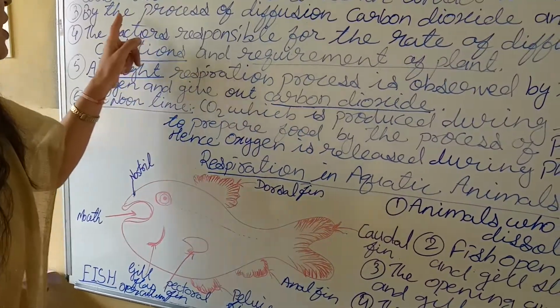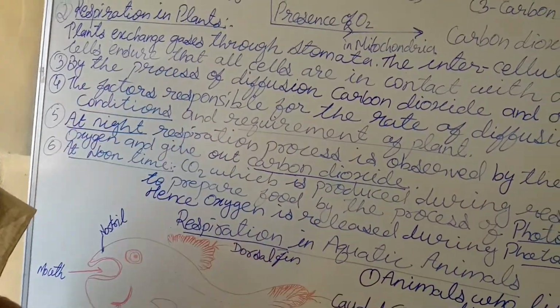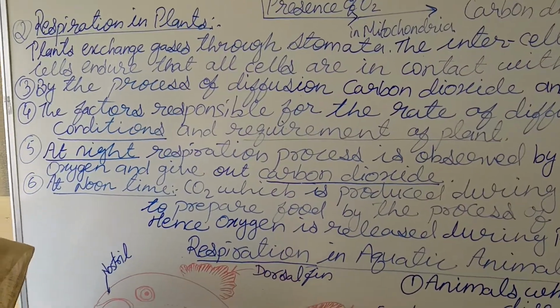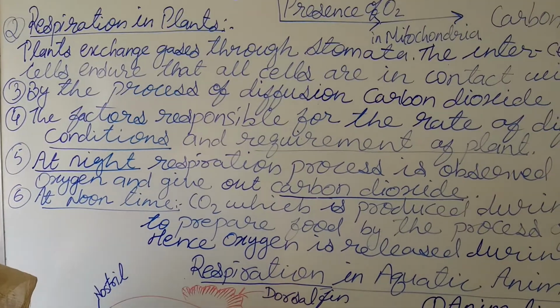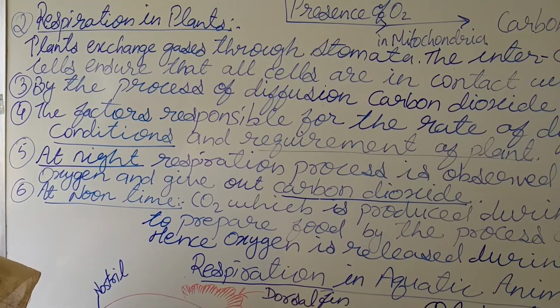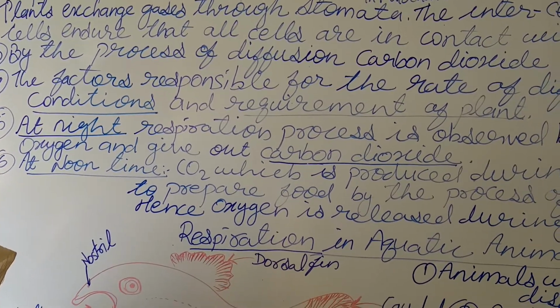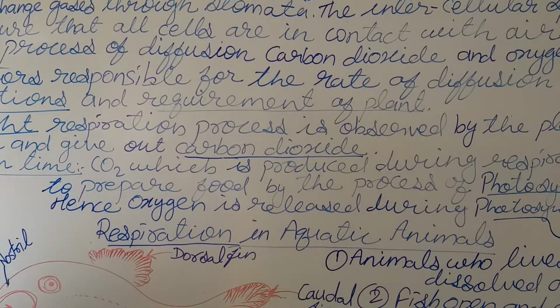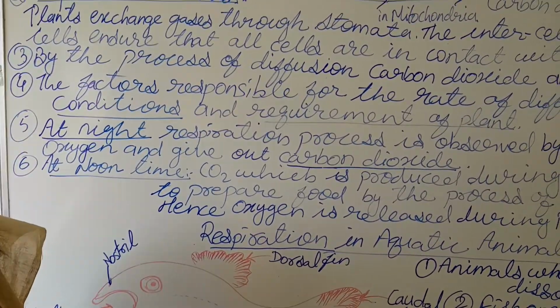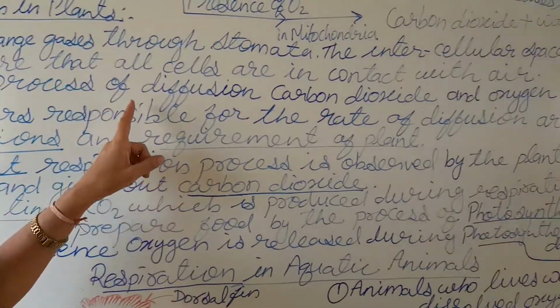Now, how does the exchange of gases take place? Exchange of gases means, during photosynthesis, taking in carbon dioxide and giving out oxygen, and during respiration, taking in oxygen and giving out carbon dioxide. This process is carried out by plants through the stomata.